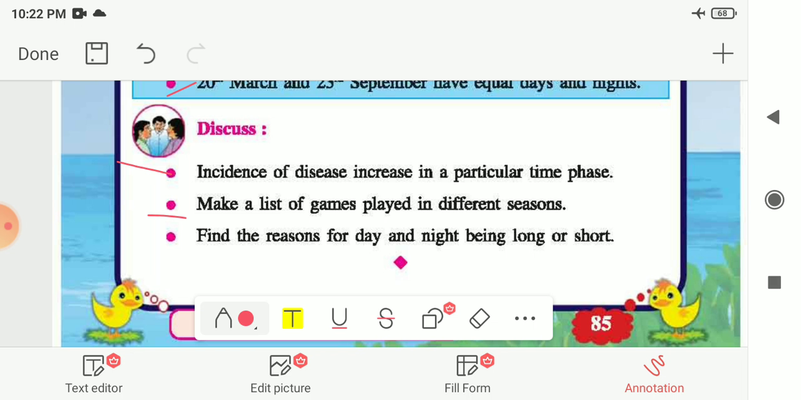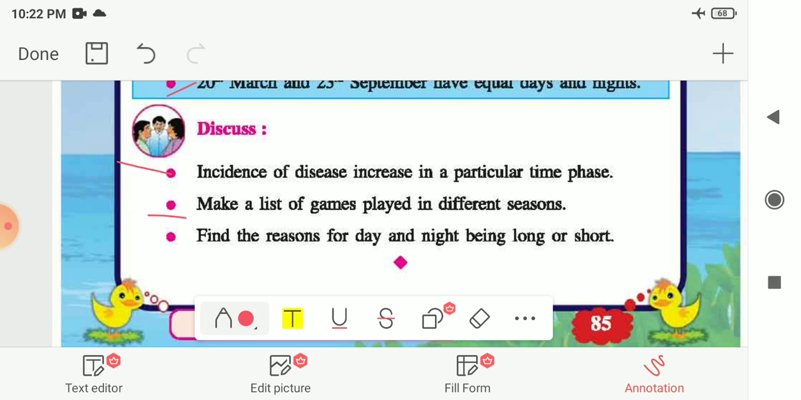Next is make a list of games played in different seasons. Some kinds of games we play only in a particular season. So you can make a list of the games which are played in the different seasons. Like in summer we most like swimming. So you can write swimming as a game in the summer season.